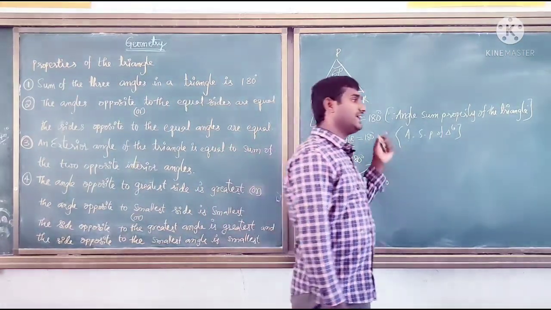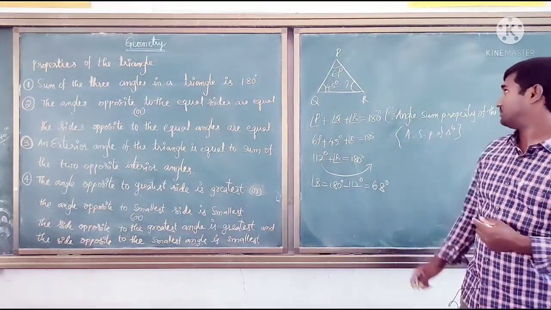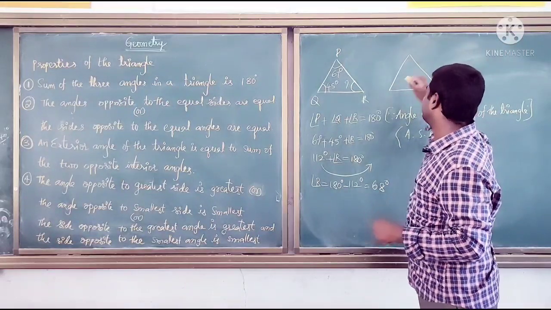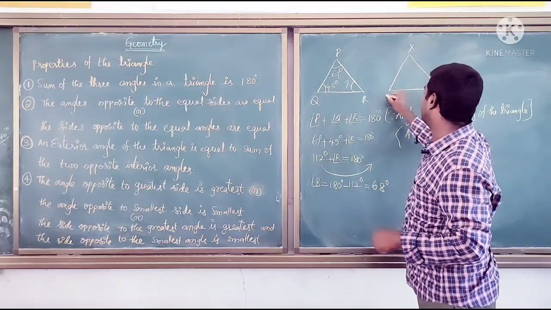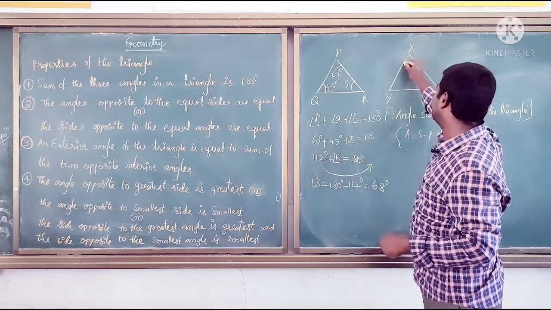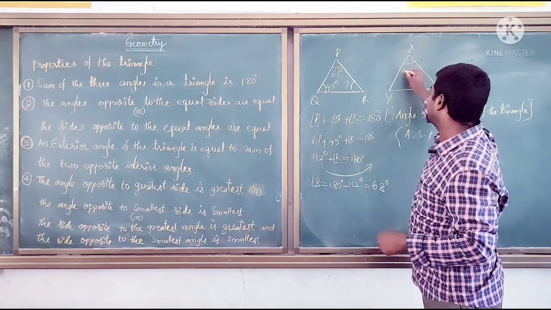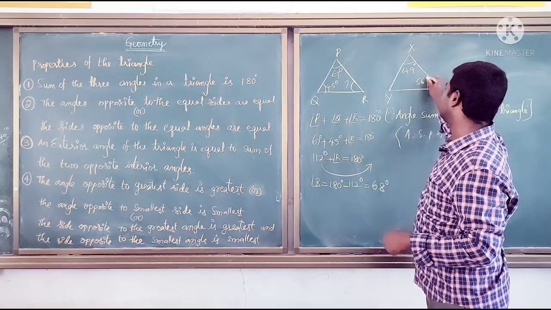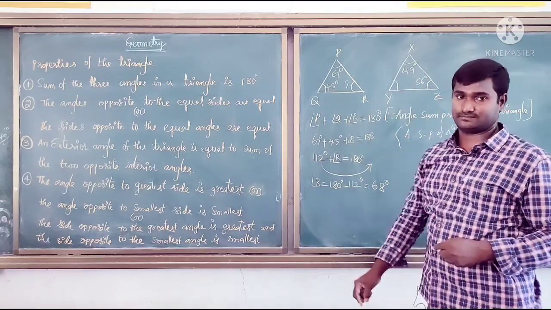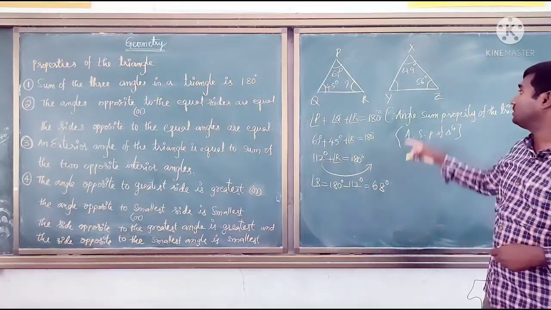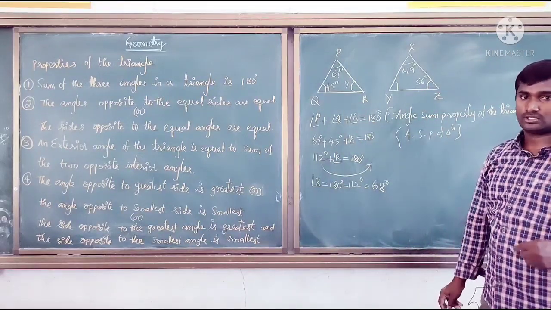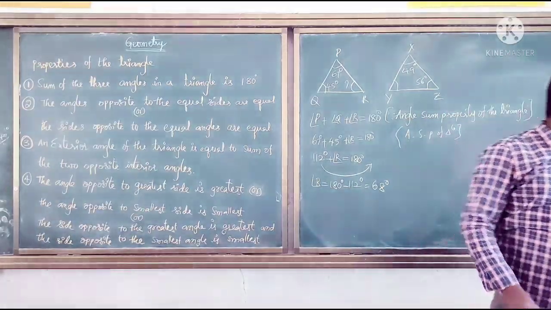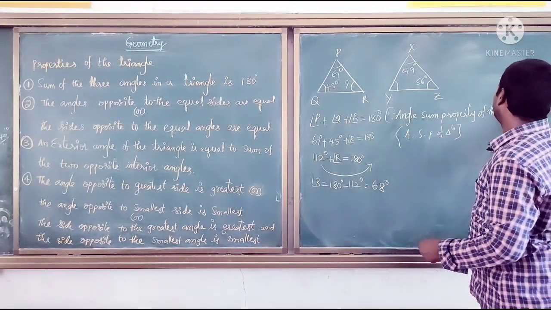Likewise we can solve these sums. I am giving you one question; you can try to solve it in this manner only. Triangle XYZ: angle X is 49 degrees and angle Z is 56 degrees. Then find angle Y. Follow the same steps and solve this question. This is homework for you. Now I am going to discuss the next property.